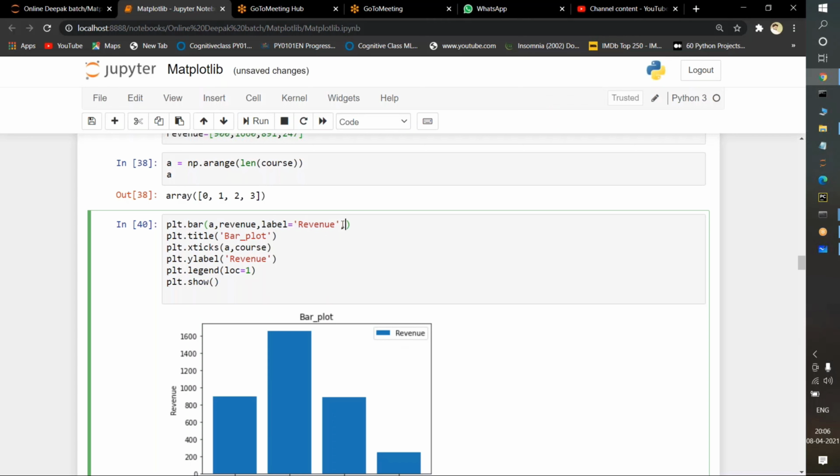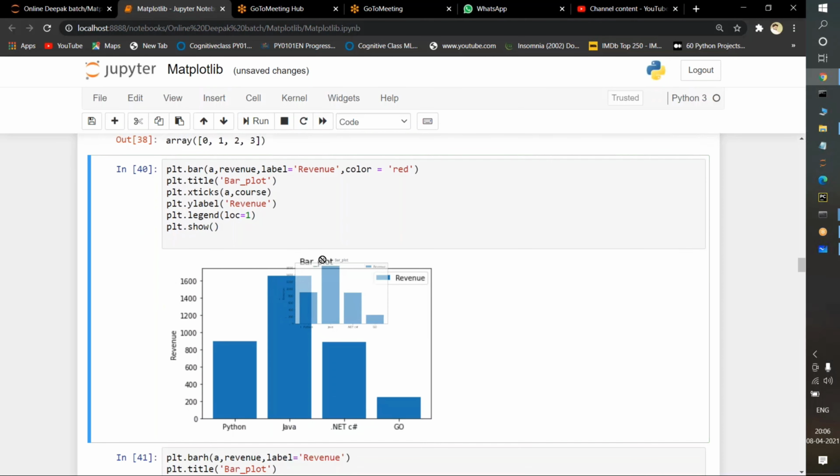Suppose you want a color: instead of blue, I will pass red color here. Now the title I am taking as bar plot. Then the y label. What do you mean by y label here? The text on the y-axis. The legend location is on the top right, so it is going to print there.